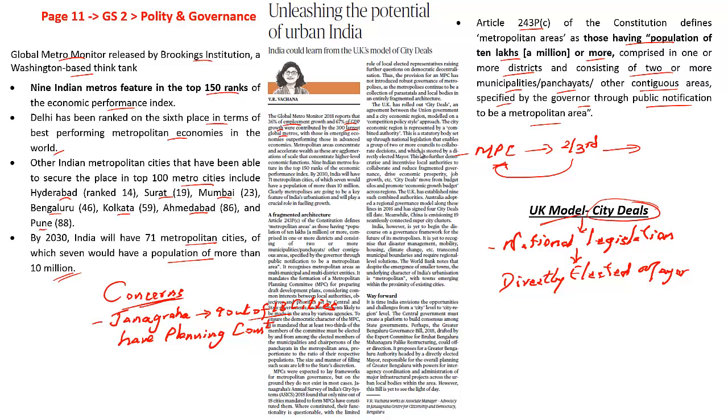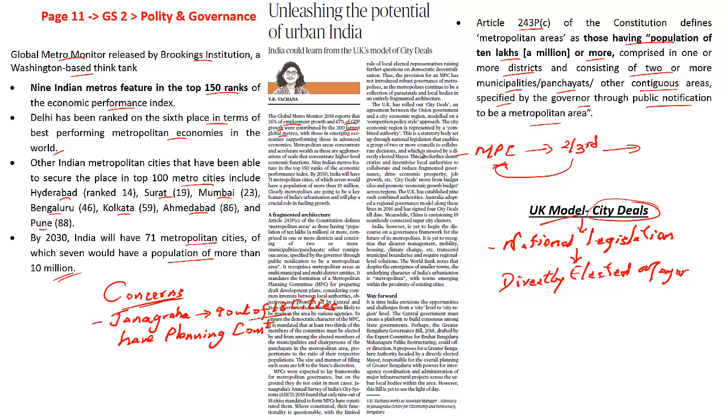City deal as a particular model always ensures that there is no fragmented governance, which India will have to implement in the future. So what should India do as a way forward? The central government must create a platform to build consensus among all the state governments.